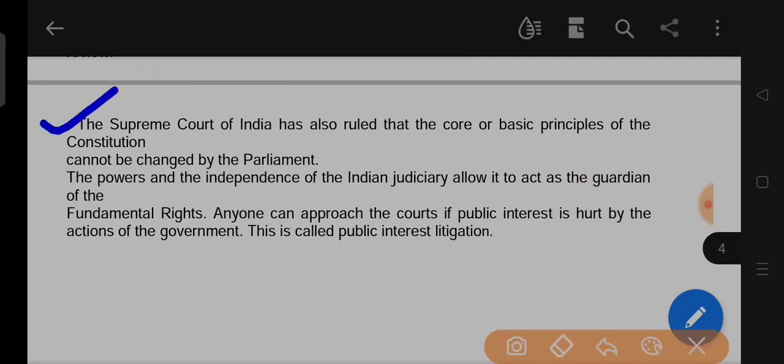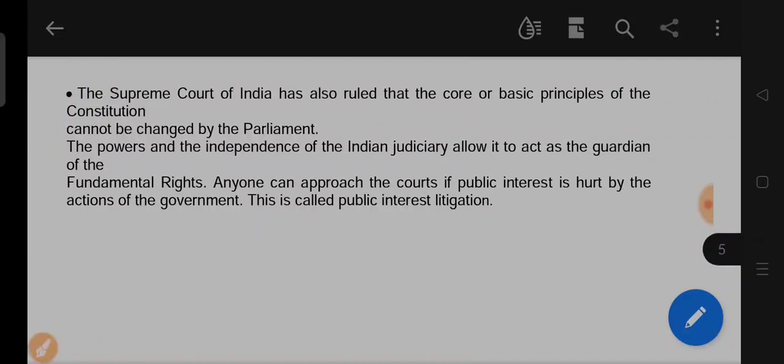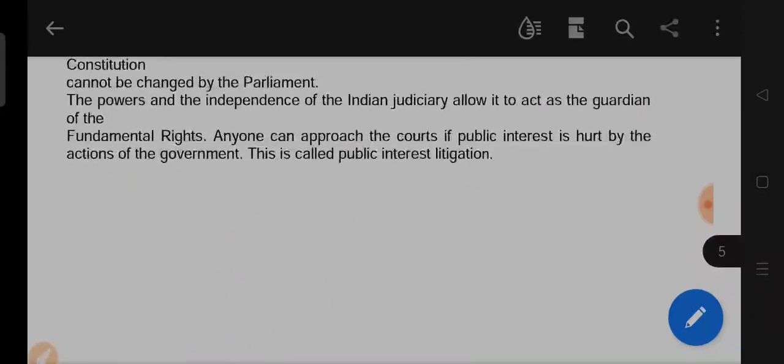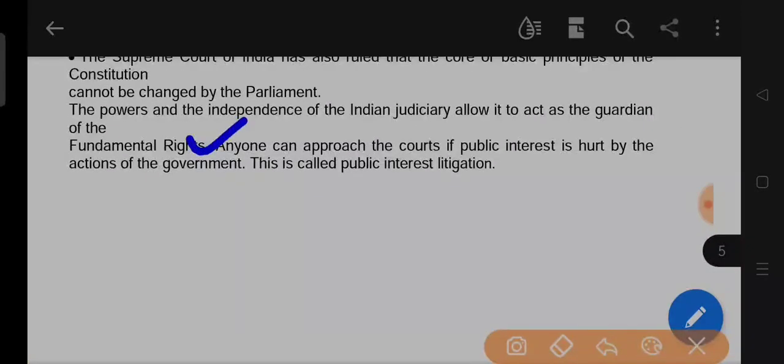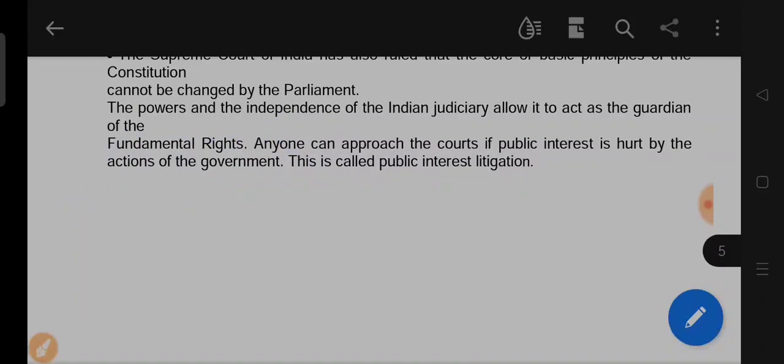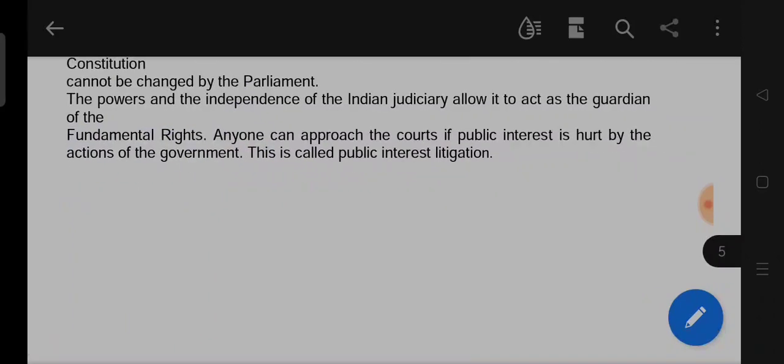The Supreme Court of India has also ruled that the core or basic principles of the Constitution cannot be changed by the Parliament. The power and the independence of the Indian judiciary allow it to act as a guardian of the fundamental rights. The Constitution has given us many fundamental rights. Anyone can approach the court if public interest is hurt by the action of the government. This is called public interest litigation.